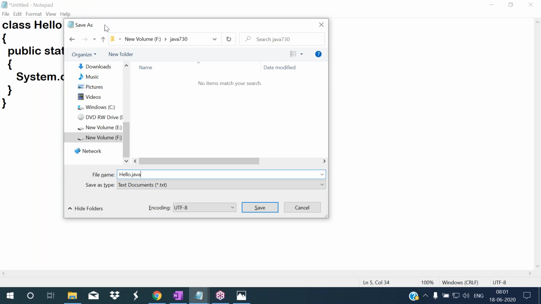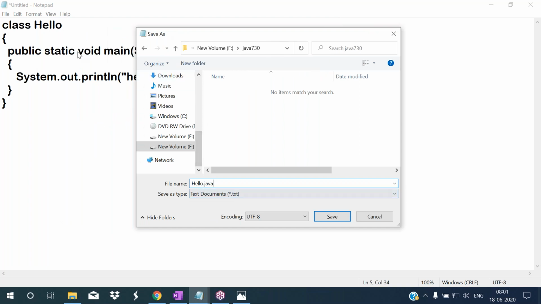hello.java. It's better to give the file name and the main method's class name the same. Why it should be the same, I will discuss later. If we don't give the same name, we can still run and execute. But the convention, the suggestion, is to give the file name as the main method's class name, because the bytecode file will be created with the main method's class name. So for easy identification, it's better to use the main method's class name as the file name. The main method's class name is hello, so I'm giving the file name as hello.java.